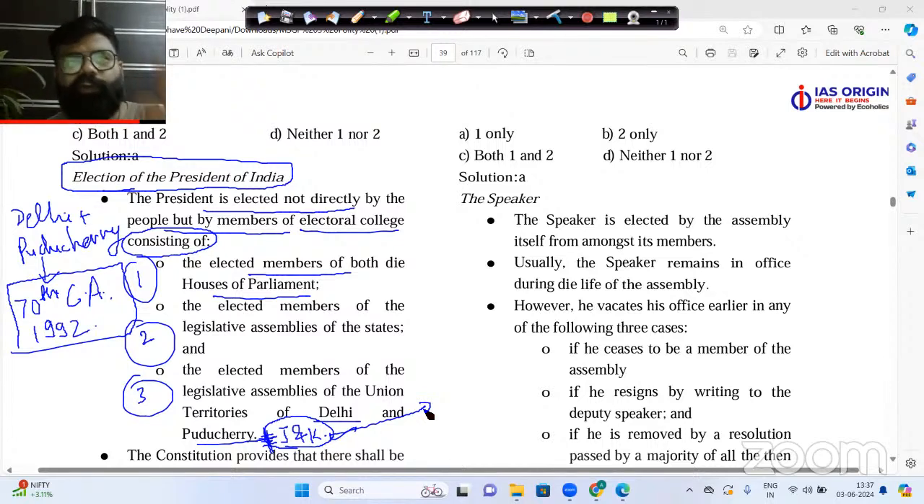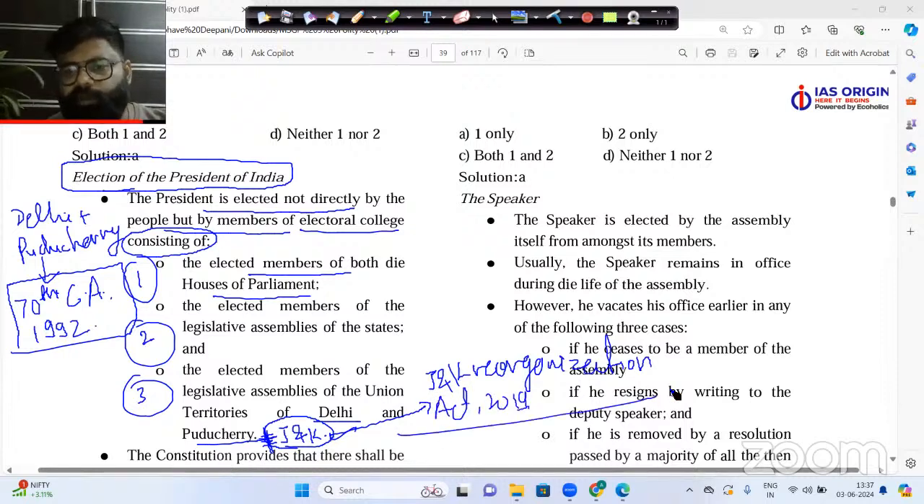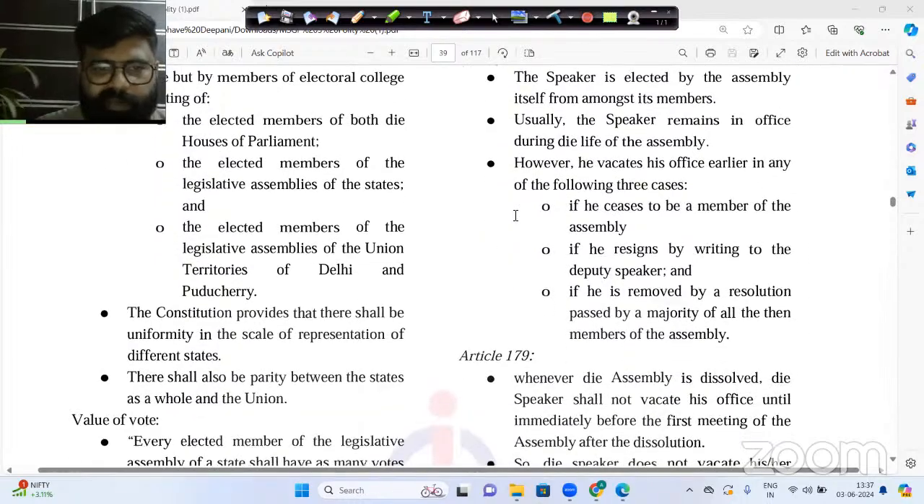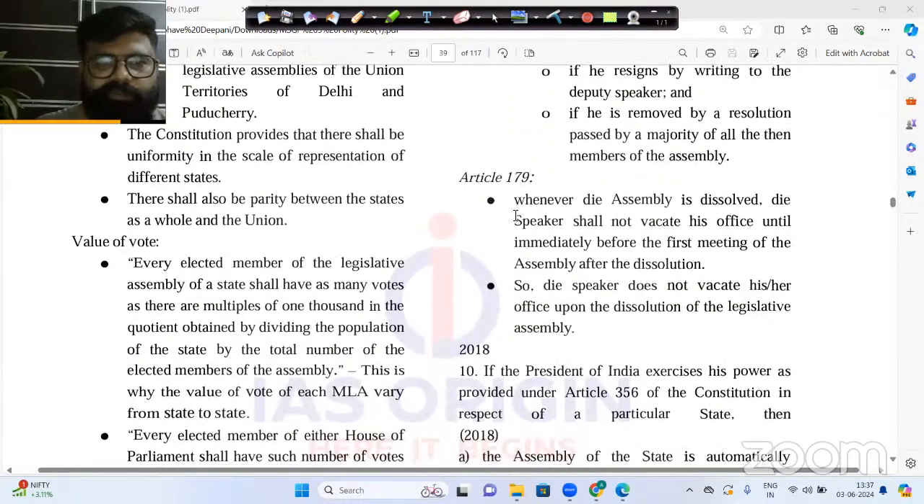So now if you are asked in your 2024 prelims or after the prelims of 2024, that is 2025, 26, 27, etc., if you are asked that Jammu and Kashmir elected MLAs give vote in the president election according to which law, you will say Jammu and Kashmir Reorganization Act 2019. This would be the correct answer for your question. Fair enough. Now, this is the scenario here.